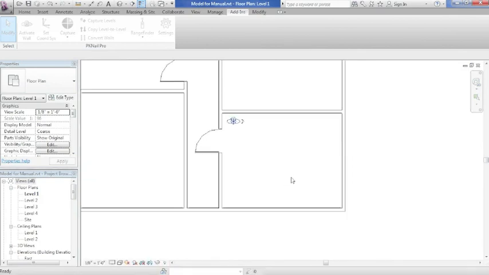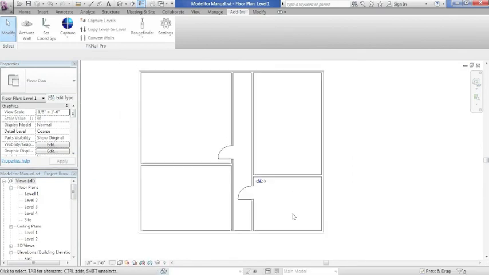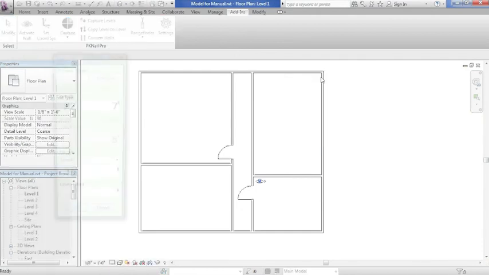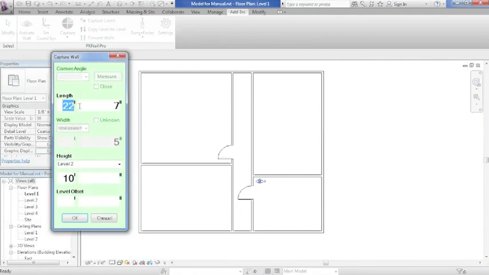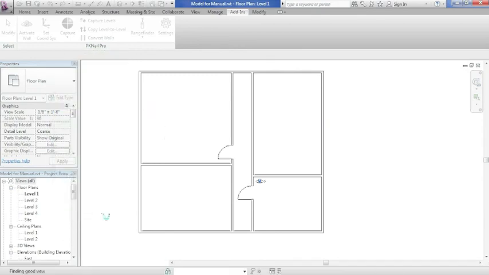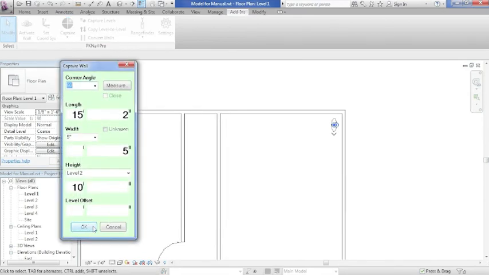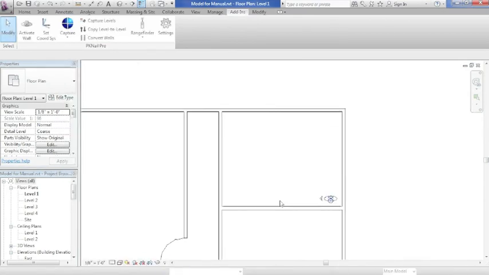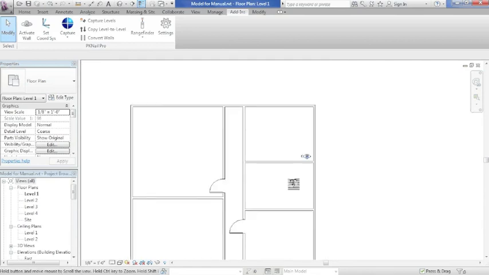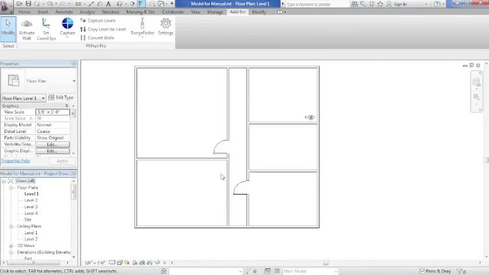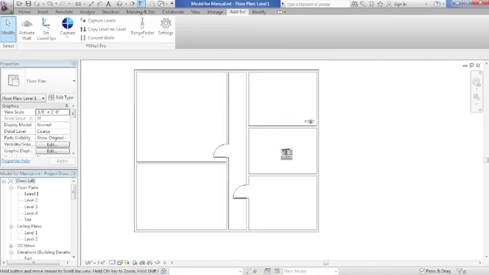hit OK. So you'll notice by me using the Activate Wall function, just putting the surveyor on any wall that I want to go ahead and survey, and entering those measurements, we can quickly and accurately do all the wall partitions that we need to do. And here, let's say we finished without some doors, a simple office space.